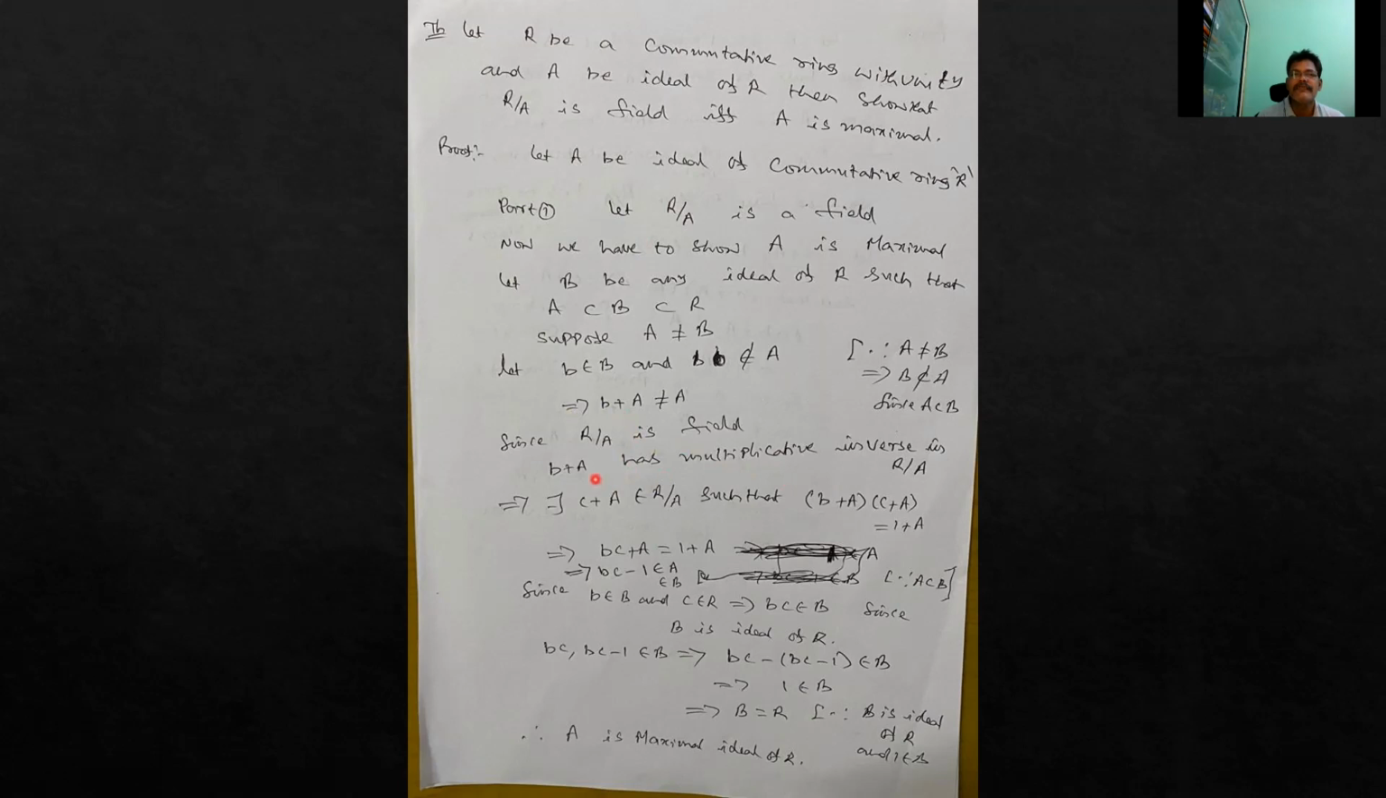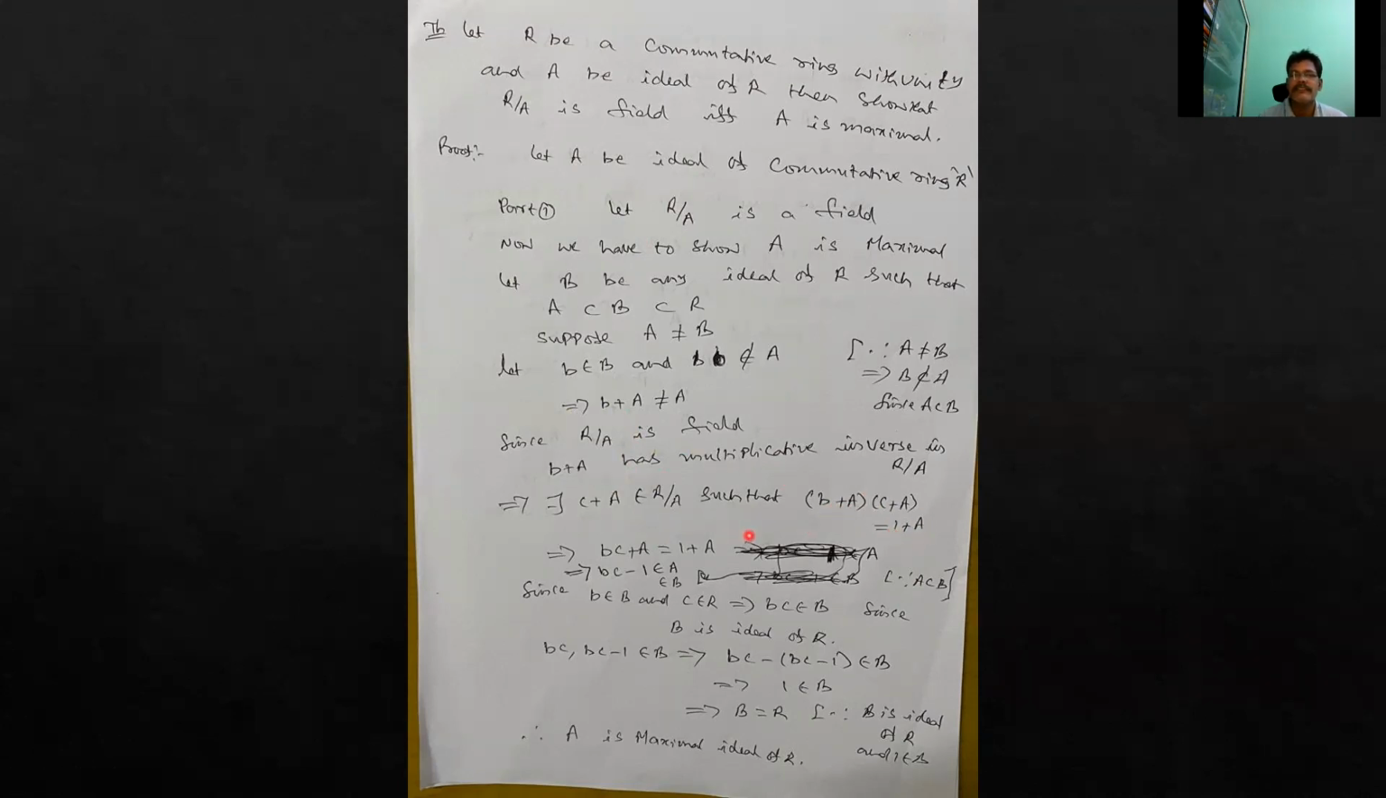So let the inverse of b plus A be the left coset c plus A, where c plus A belongs to R by A. Then b plus A times c plus A equals 1 plus A. Here 1 plus A is the multiplicative identity in R by A.